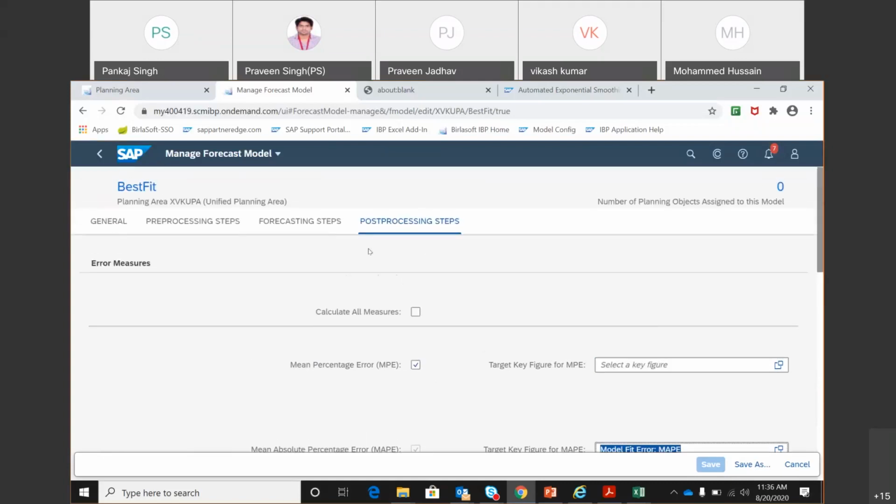So this is the setup that we perform to begin with, and this is being done for the planning area. Then in that planning area, we can run the forecasting, and then we get to see all this. So now I'll go back to Excel.